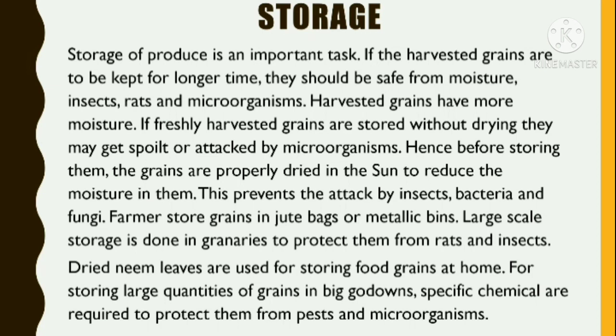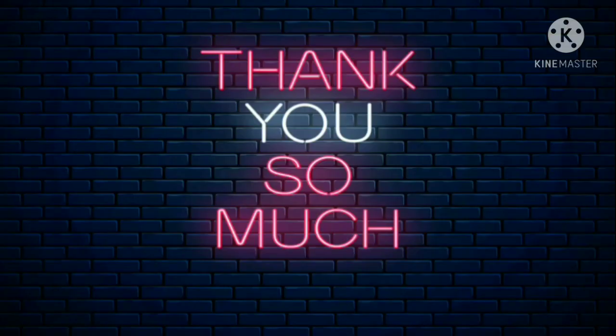Farmers store grains in jute bags or metallic bins. Large-scale storage is done in granaries to protect them from rats and insects. Dried neem leaves are used for storing food grains at home. For storing large quantities of grains in big godowns, specific chemicals are required to protect them from pests or microorganisms.